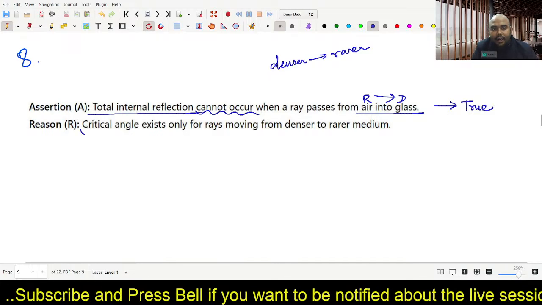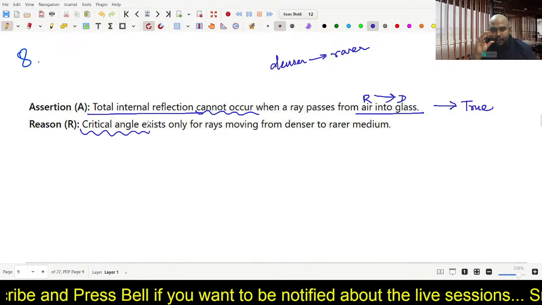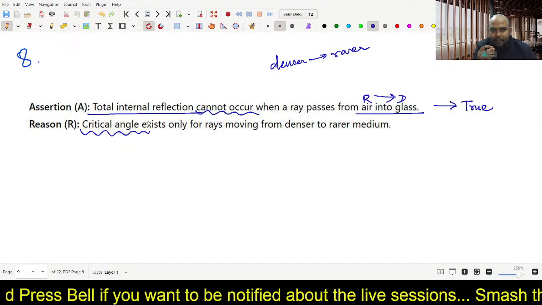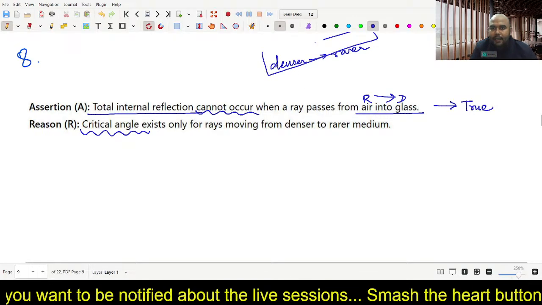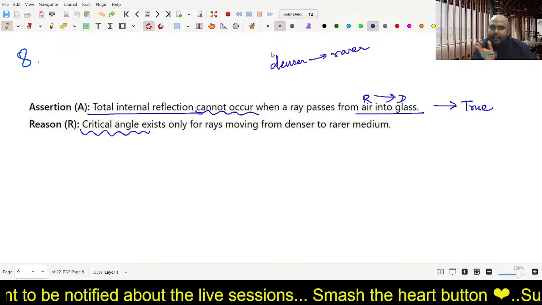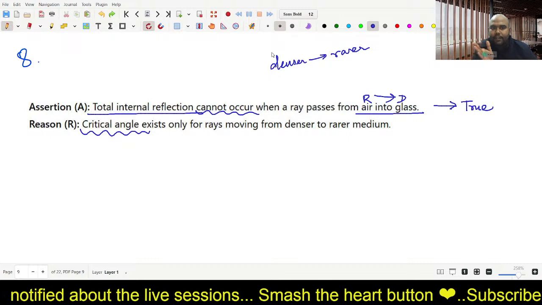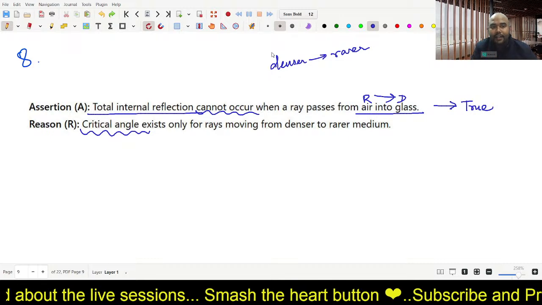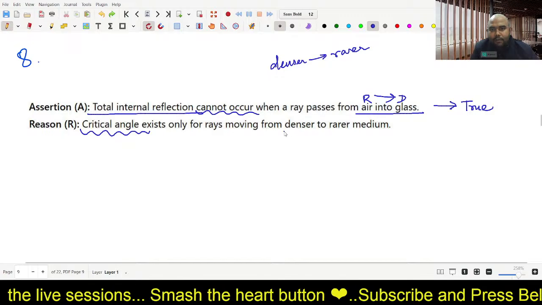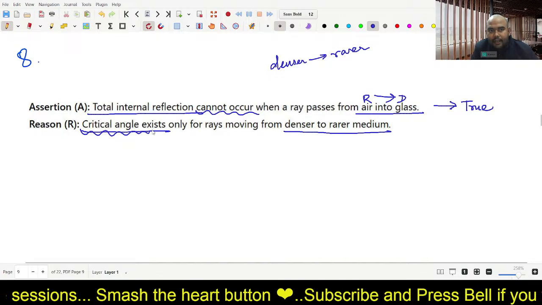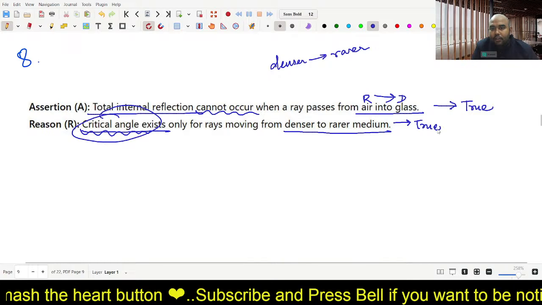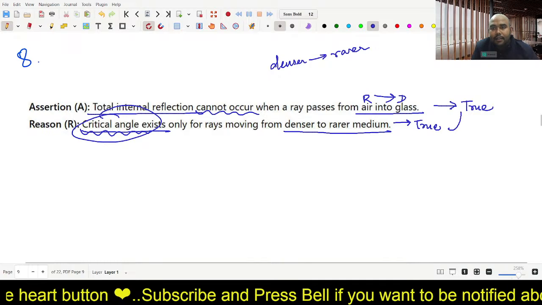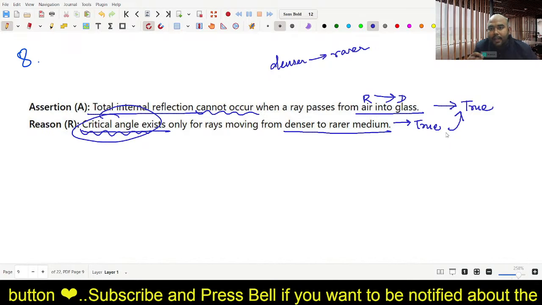And critical angle also is only a concept that exists only when a light ray is trying to move from denser to rarer medium. Because only then a total internal reflection would occur if the angle of incidence is more than critical angle. So when a light ray is moving from denser to rarer medium, only then the critical angle would exist. So even this is true, and since this is true, total internal reflection cannot happen for a light ray passing from rarer to denser medium.